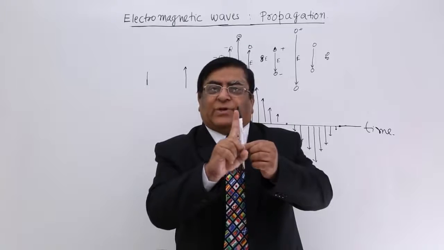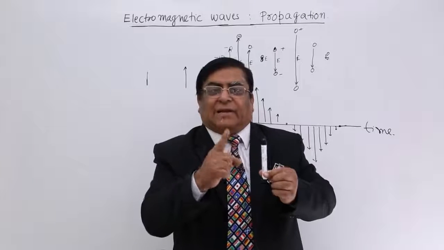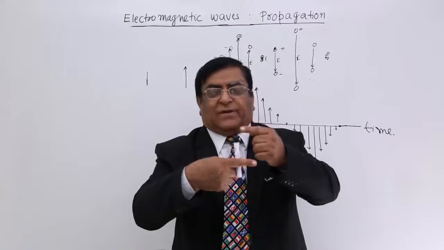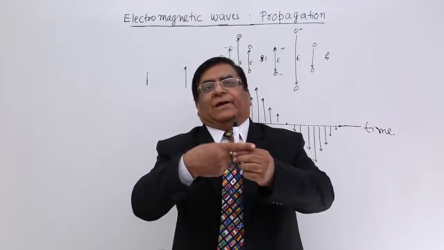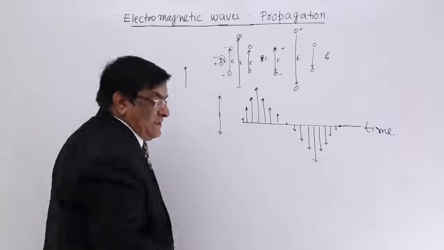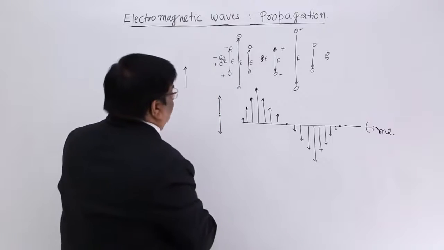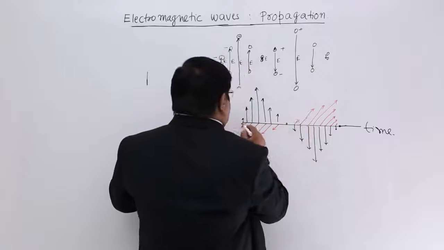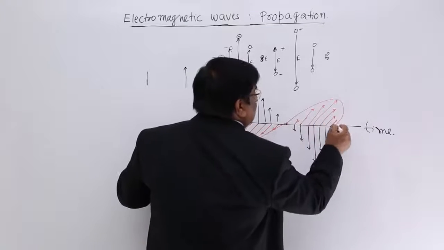That is why current is flowing in Ampere's law. The magnetic field is this, which is at right angle. So we get a magnetic field this way, and here it is this.